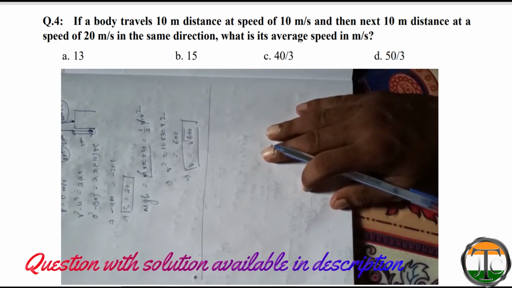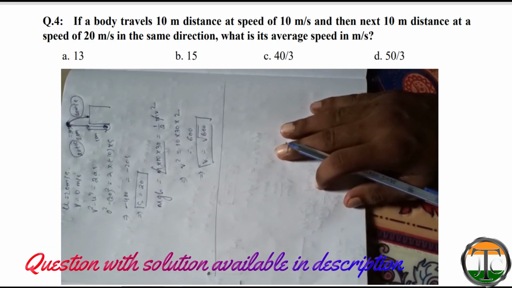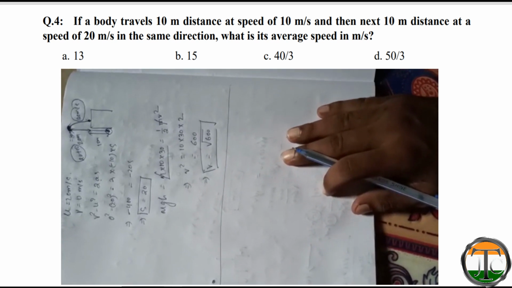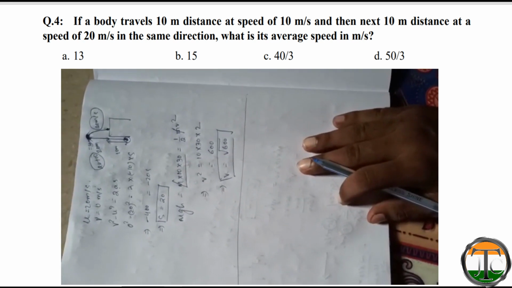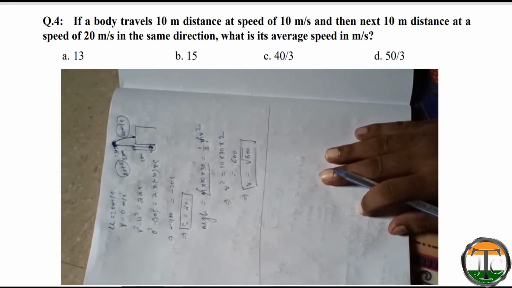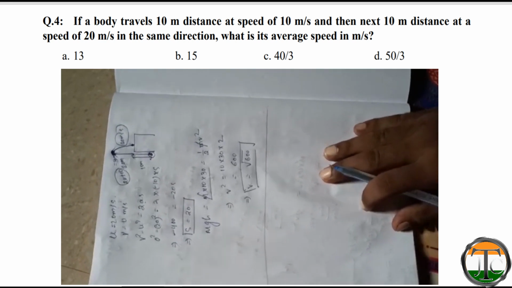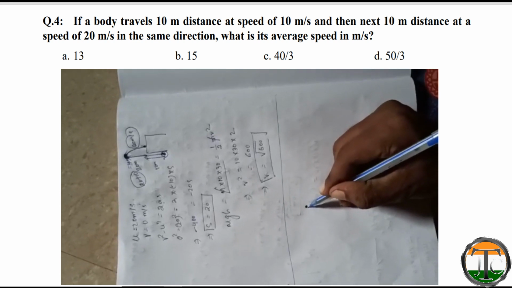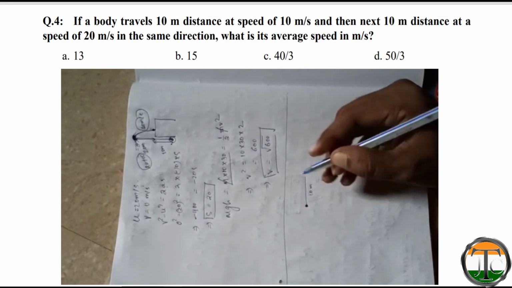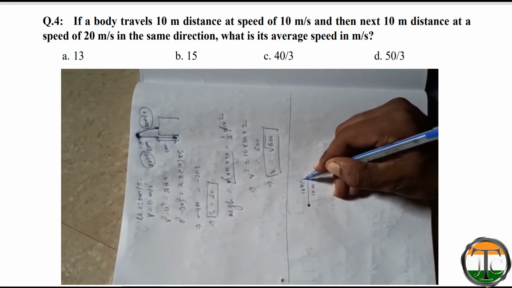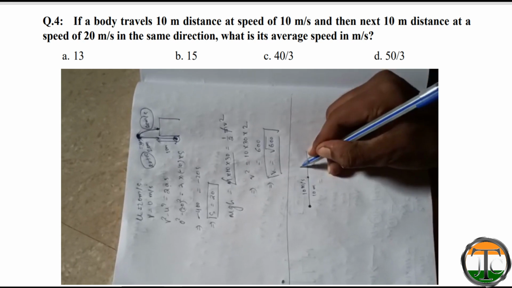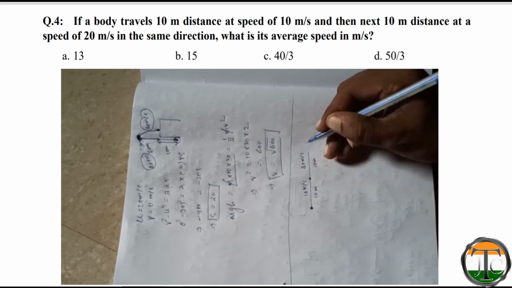So now let's solve question number 4. Question number 4 is, if a body travels 10 meter distance at a speed of 10 meter per second and the next 10 meter distance at a speed of 20 meter per second in the same direction, what is the average speed in meter per second? So here the vehicle starts its journey. The first 10 meter it covered at 10 meter per second. Then the next 10 meter it covered at 20 meter per second.